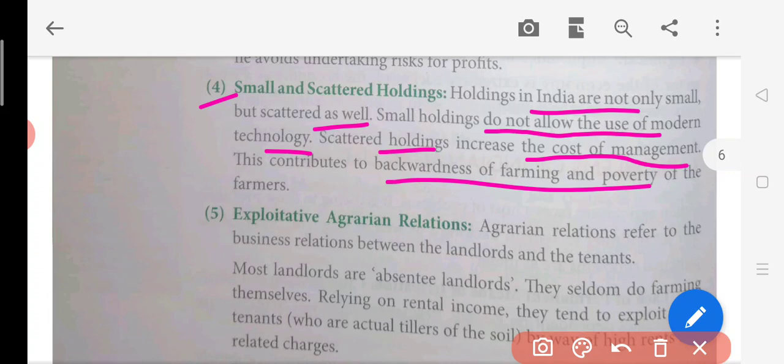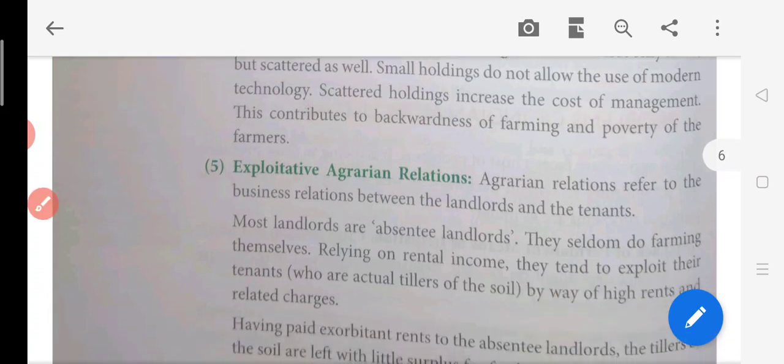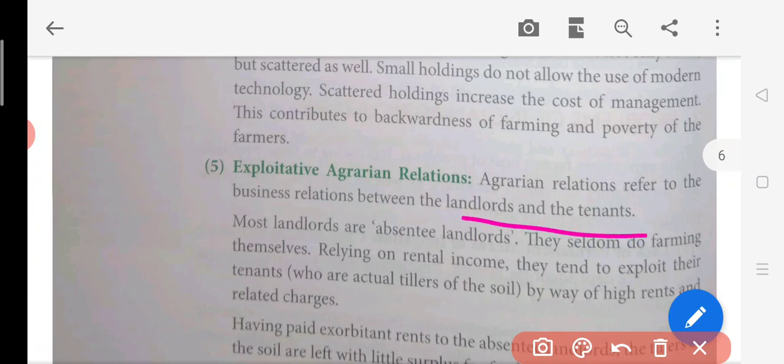After this, the exploitative agrarian relations. Agrarian relations refers to the business relations between landlords and tenants. Many landlords are absentee landlords, so they seldom do farming themselves. They don't do the agricultural activity by themselves. They just take money from the tenants who work under them. So they rely on rental income, they take it as rent.